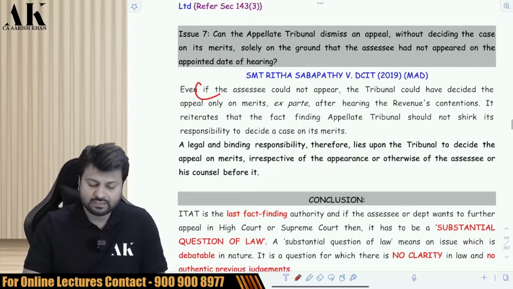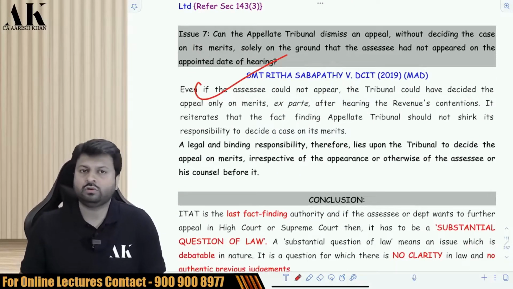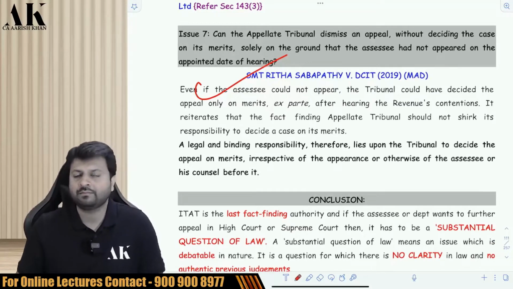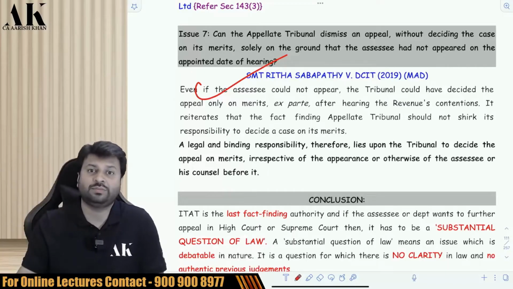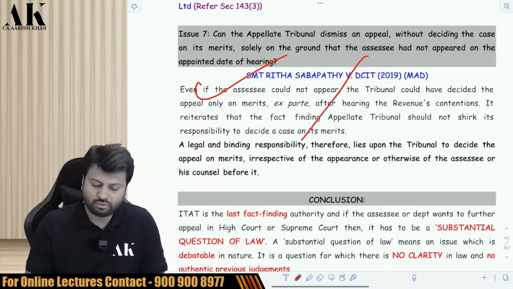Next. Can the ITAT decide the case without looking into the merits? What happened actually in one of the cases? The assessee did not appear in the court on time. So the ITAT passed the order against the assessee without listening to the matter. Can the ITAT do that? The answer is no. The ITAT cannot do that.